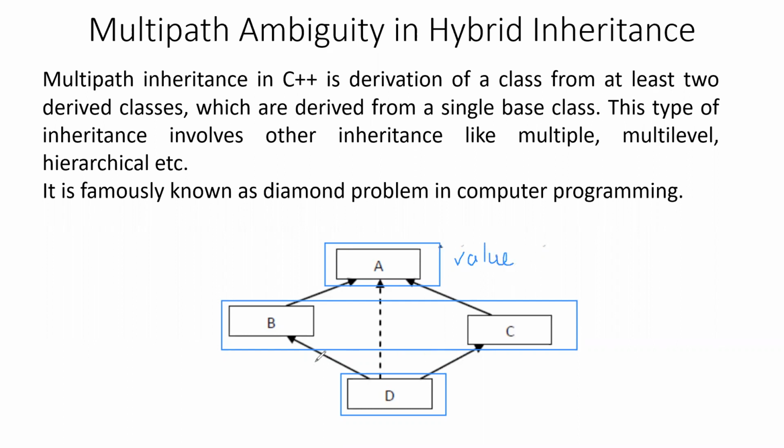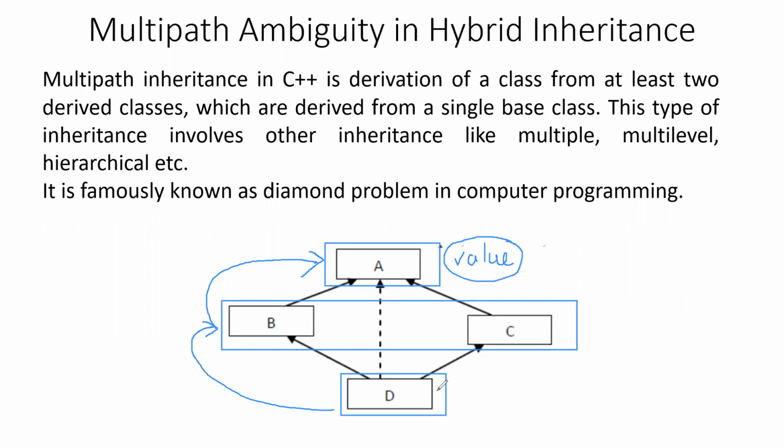Now, if you create the object of class D, it will first of all inherit the features of class B, and then it will inherit the features of class A. That means one instance of the data member value will be created.